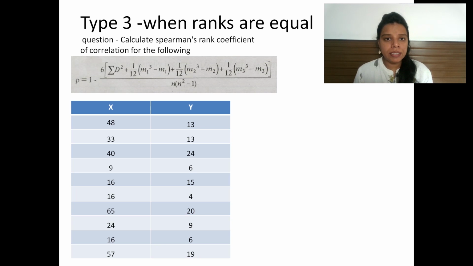In this formula, I just added 1 by 12 into the sum of d square, plus 1 by 12 bracket m1 cube minus m1 bracket close, then plus, and so on. What is m1 here? M1 is the value which is repeated. How many values are repeated in the question? If 4 items are repeated again and again, I need to take m1, m2, m3, m4. If only one value is repeated, I take only m1.